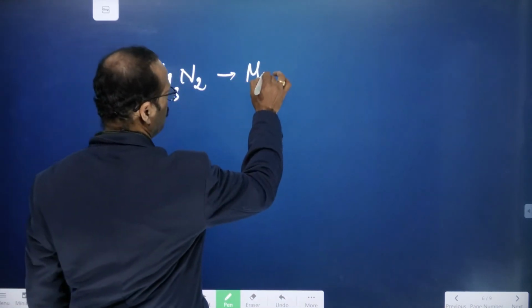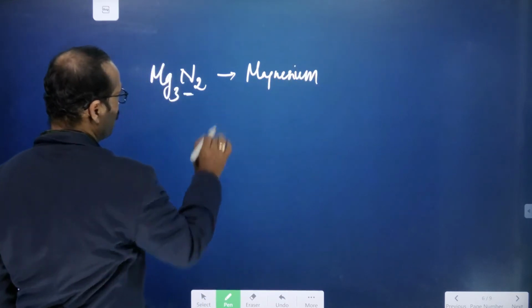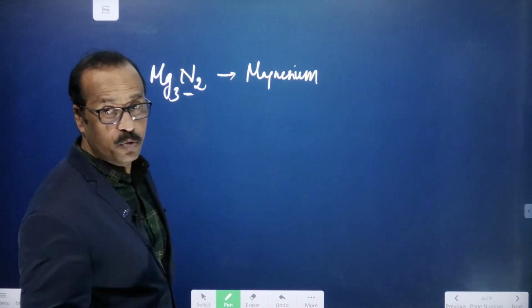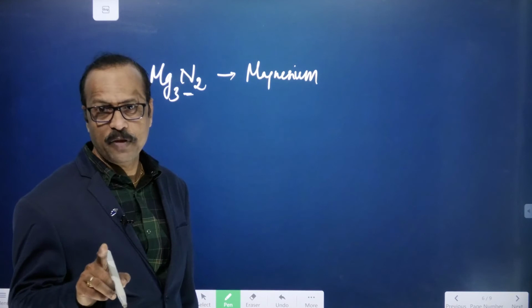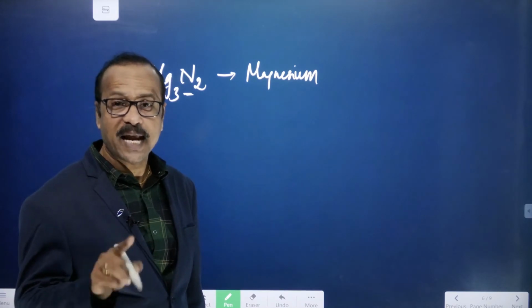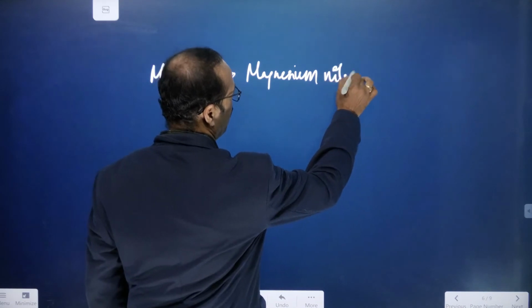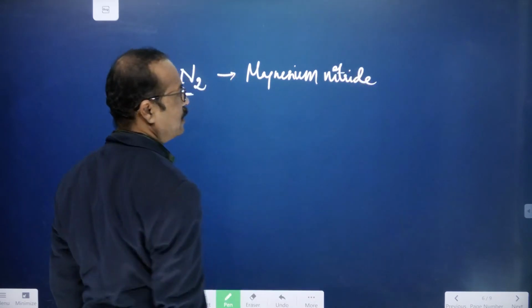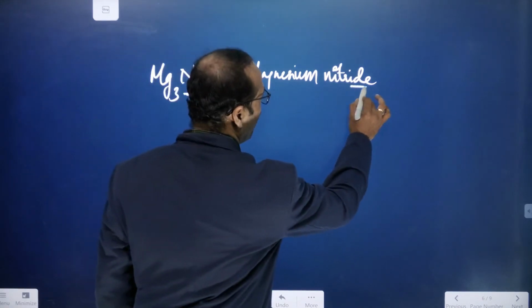So write magnesium only. But it's combining with what? Nitrogen. Now while naming it, don't call it nitrogen, but say it as a nitride. Nitrogen becomes nitride. Last, it ends with ide.